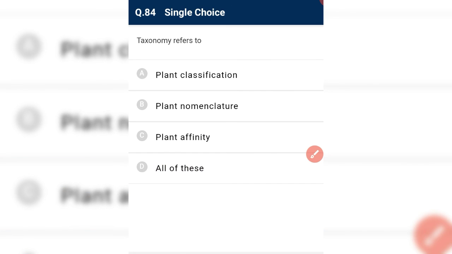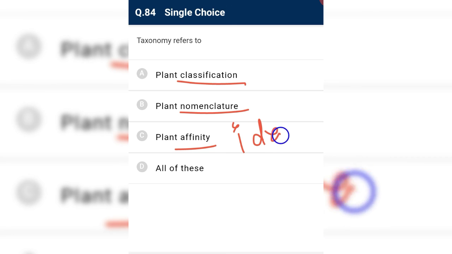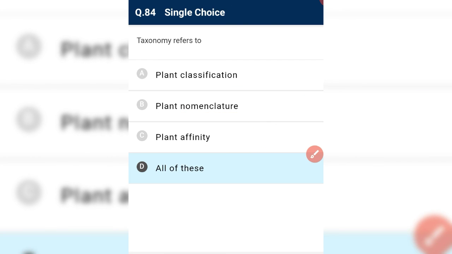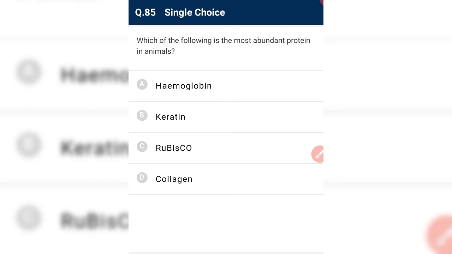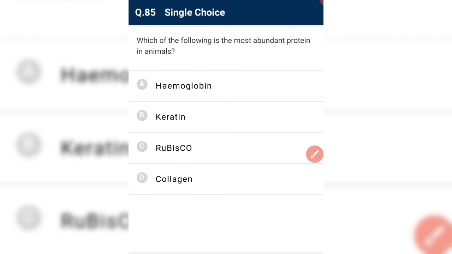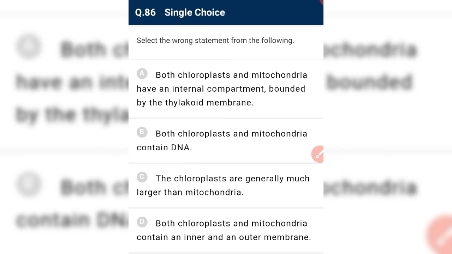Taxonomy refers to classification, nomenclature, and affinity. What does affinity mean? Affinity means identification. So taxonomy includes classification, nomenclature, and identification. Which of the following is the most abundant protein in animals? Collagen is the most abundant protein in the animal kingdom, but the most abundant protein in the biosphere is rubisco, and in the plant kingdom it is rubisco.